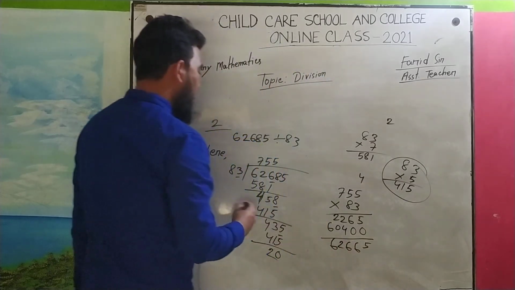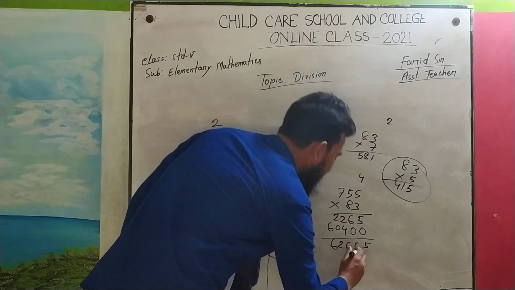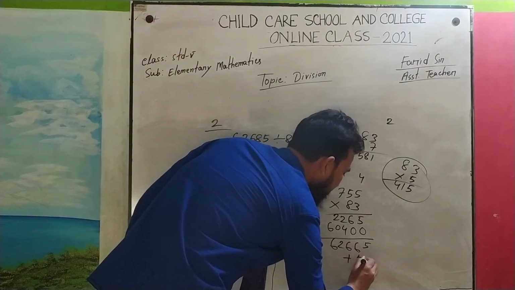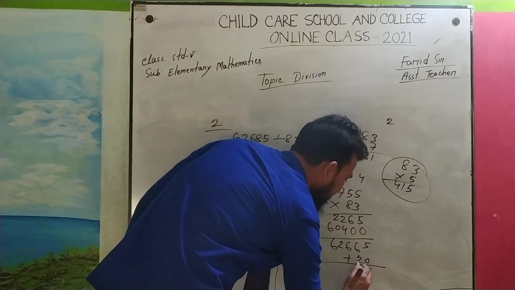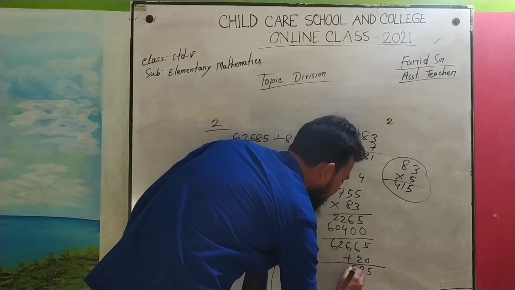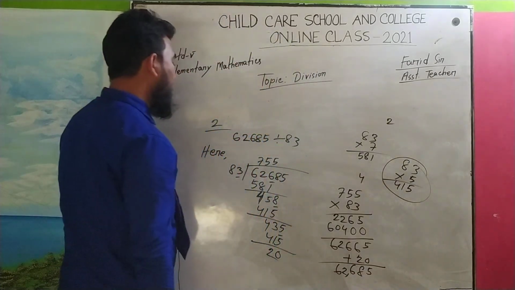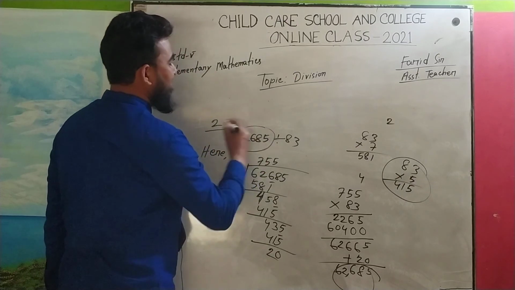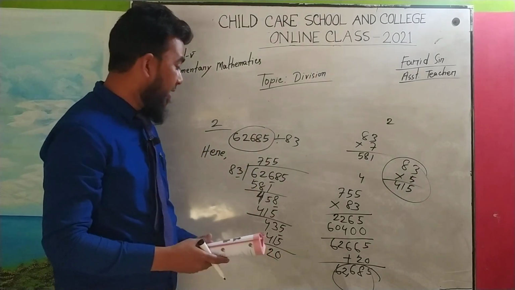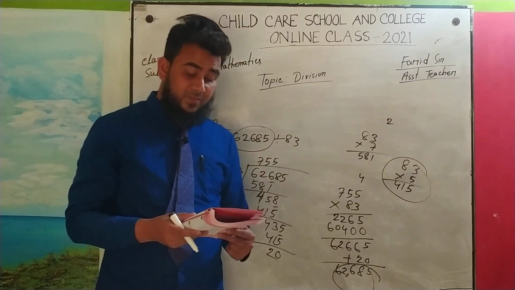Now we have to add the remainder. Remainder is here 2, sorry, remainder is 2. So 62,626 plus 2, 62,685. So our calculation is okay.